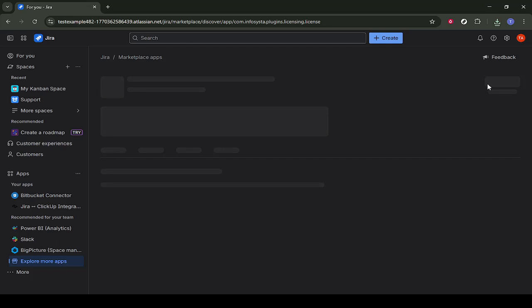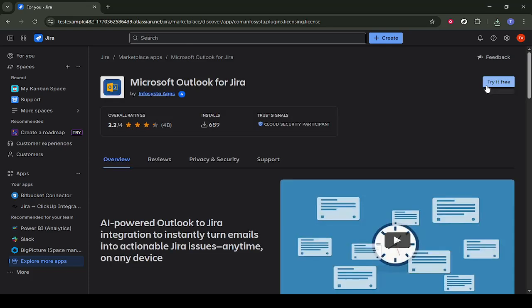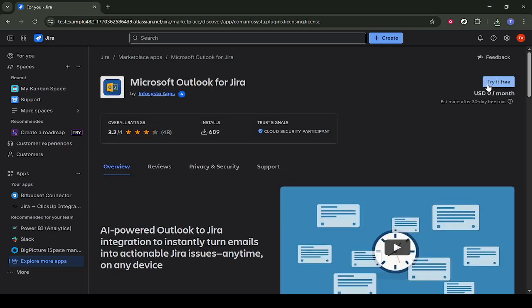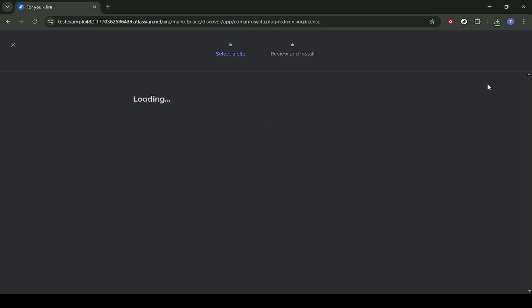On the app detail page, there will be a button labeled Try It Free. This is the standard way to start a trial for a Marketplace app. Click the Try It Free button. Jira may show you a brief confirmation pop-up explaining that it will begin installing the app on your site. Confirm if prompted, and wait a few moments while the add-in is installed.